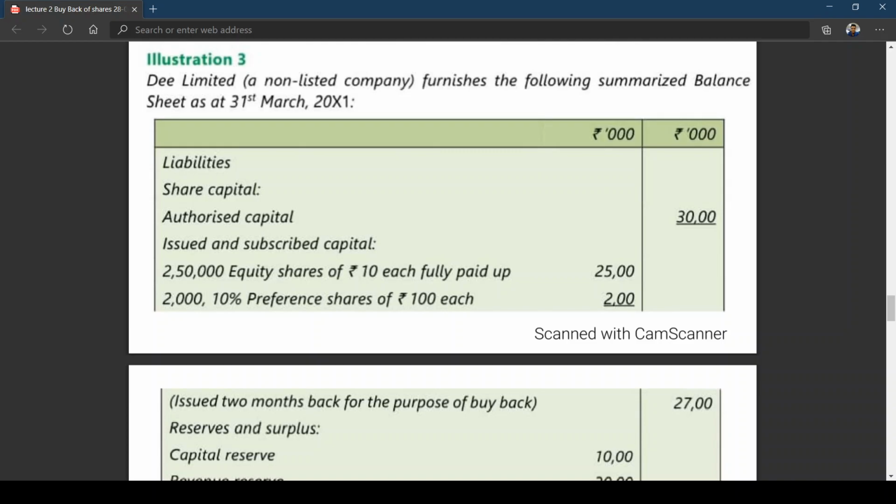I think the important point is that we had discussion in the last class. If you recollect, when you're going for the amount to be transferred to CRR, whatever we have discussed for redemption of preference shares is applicable here also. The same concept. Amount to be transferred to CRR is nothing but the nominal value of equity shares bought back minus the nominal value of fresh issue, and then you'll get the amount to be transferred to CRR. Just keep this point in mind because it has been clearly mentioned that issued 2 months back for the purpose of buyback. Is this clear?